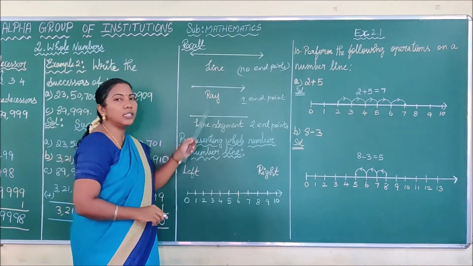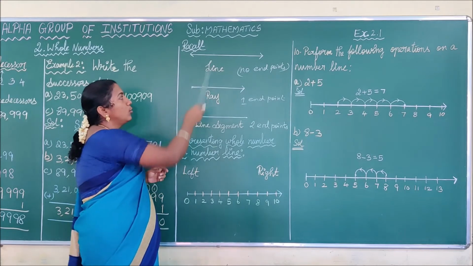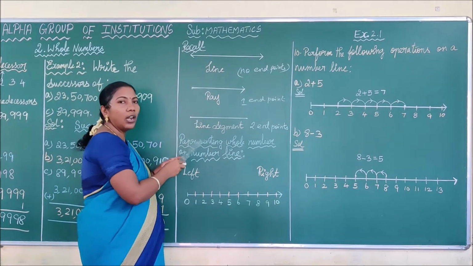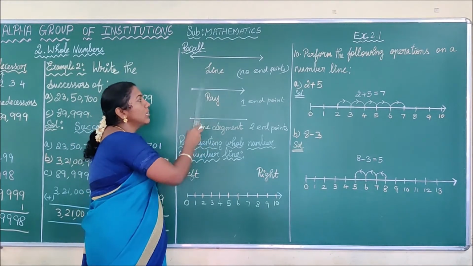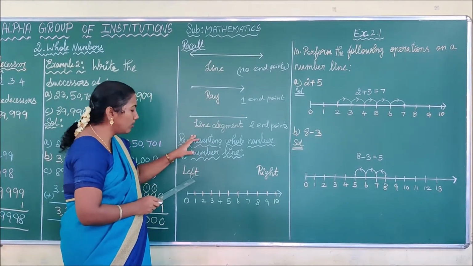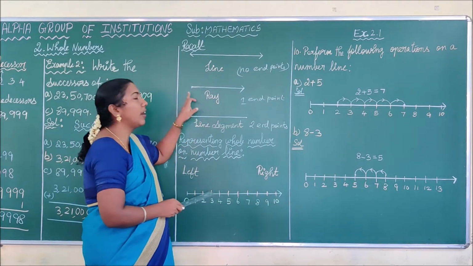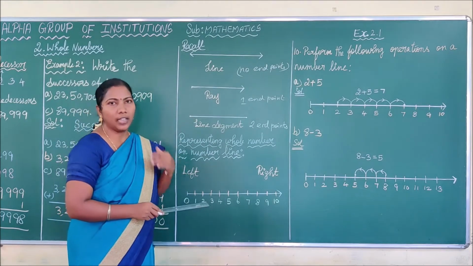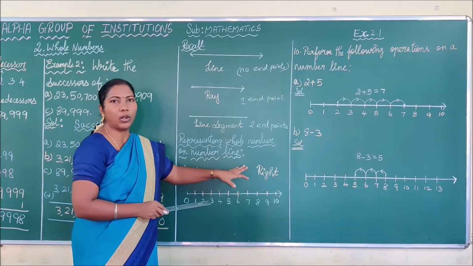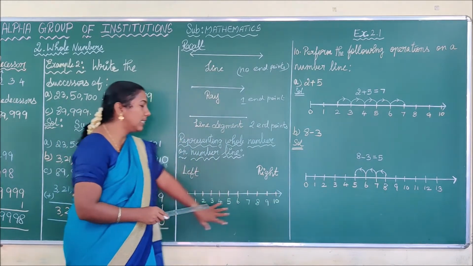Why we are seeing this is, on representing the whole number on the number line, we have to choose line, ray or line segment. So what do we have to choose? Automatically we have to choose ray, because whole numbers start with 0 and have no end. So we are choosing ray to represent the whole numbers. Though we are using a ray, we always say number line only. Okay, thus I have drawn the ray and represent the numbers like this.